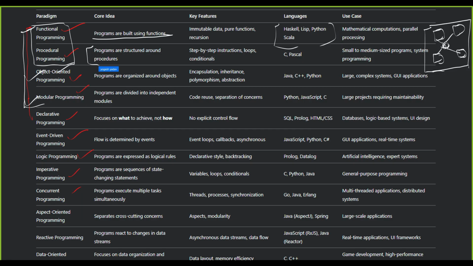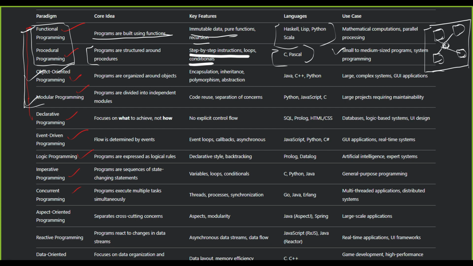As I told you, procedural and functional programming are almost the same. The key features are step-by-step instructions, loops, and conditions. Here also it is almost the same, almost function oriented. And what kind of thing can we use it for? Small programs, meaning when we want to write a function, a small thing only.